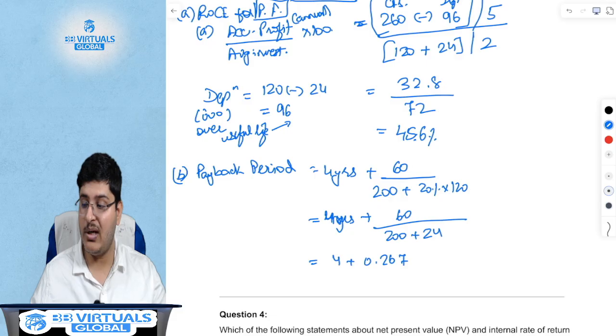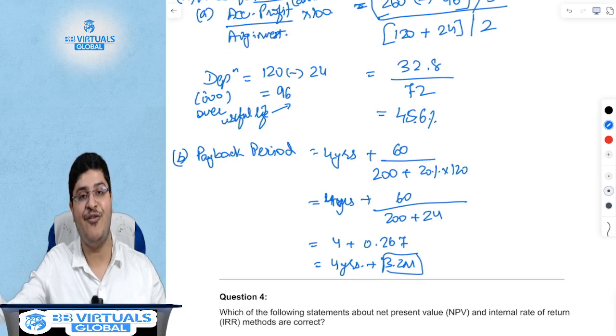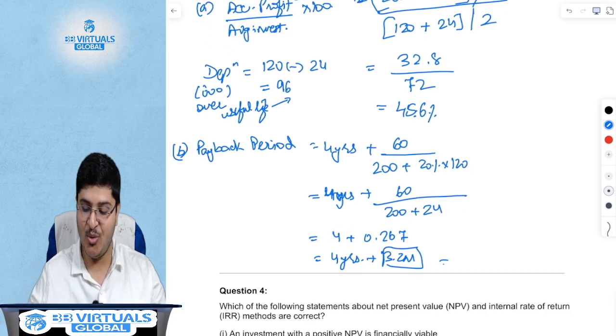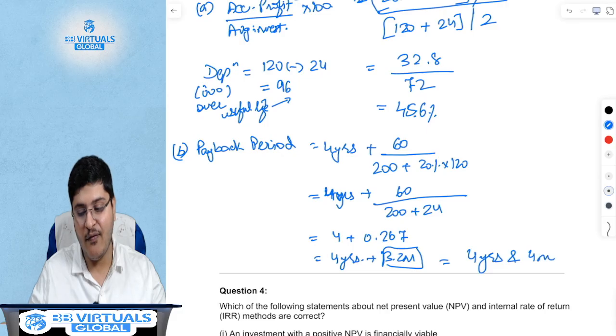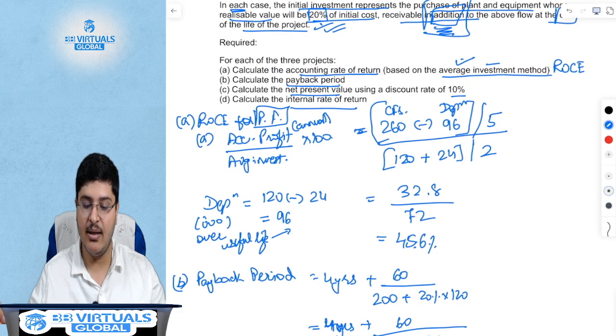What is 0.267 in terms of months? It is 4 years plus 3.2 months. Remember, ACC always says round off upwards. We do not trust you to pay the money earlier. So it is 4 years and 4 months. This is your payback period.